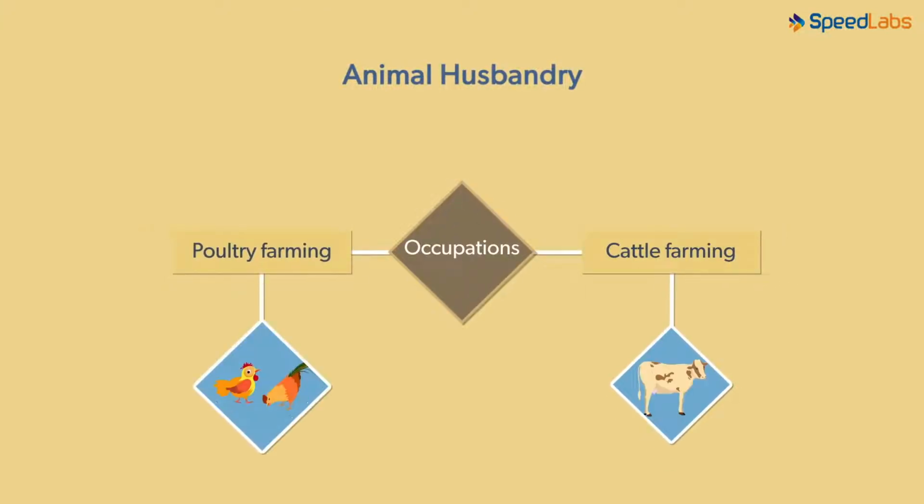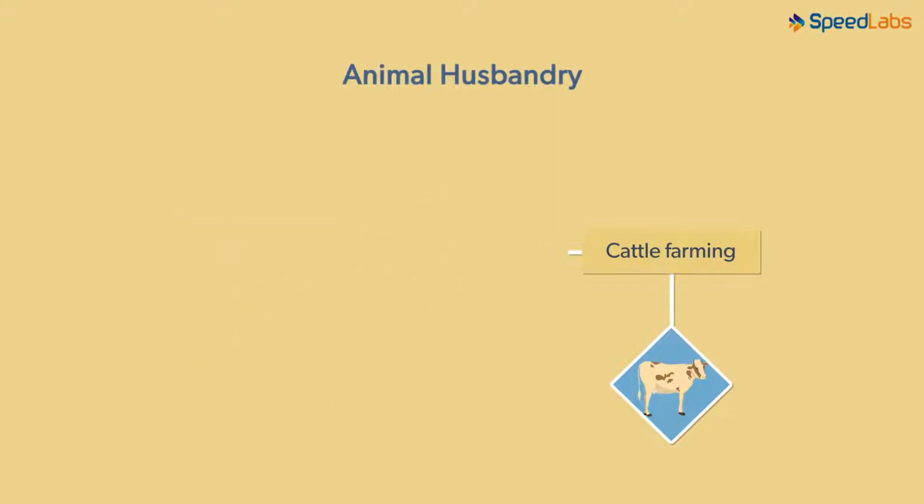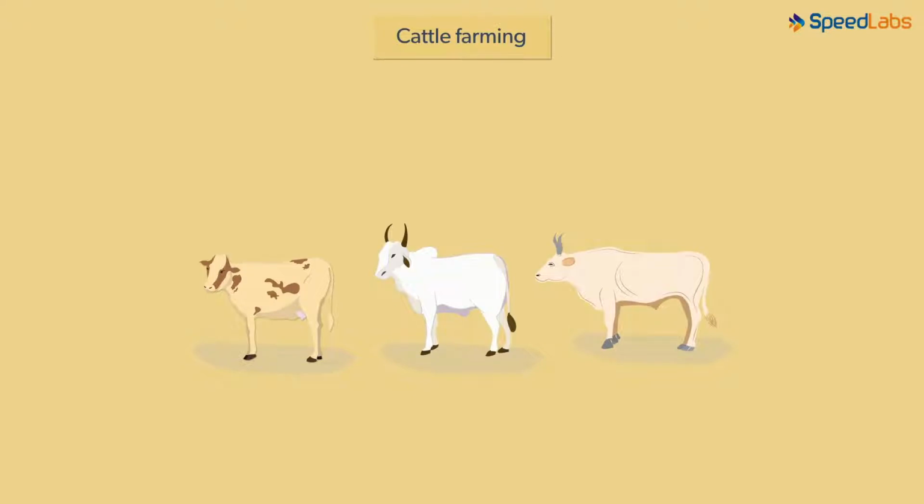Animal husbandry includes different types of occupations like cattle farming, poultry farming, and many more. We will study a few in the lessons that follow. In this lesson, we will look at cattle farming. Which animals do cattle include? Cows? Yes, cows and bullocks, oxen, bulls are the most common cattle. What purposes do the cattle serve? They are dual-purposed, and can you guess what those two purposes are?